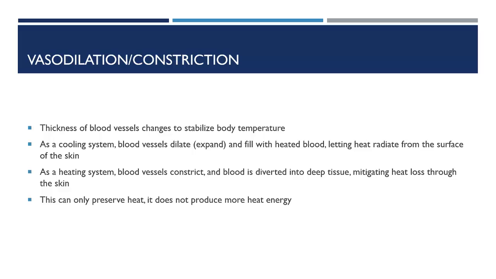One of the ways the cahirinus combats temperature change is through changing the size of their blood vessels. In order to cool itself, the cahirinus can dilate its vessels and let hot blood into the surface blood vessels, which will cause heat to radiate from the cahirinus' skin. It can also retain heat when cold by constricting vessels and diverting blood into deeper tissue, which causes less heat to be lost. This can only preserve the existing heat in the cahirinus. It does not create more heat energy.